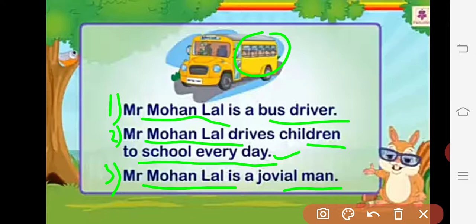Yes, we have to use a pronoun in place of that noun. Mr. Mohan Lal is nothing but the name of a person, so we can call it a noun. In place of that noun, we have to use some new words, and the words we are going to use in place of that noun are nothing but our pronouns.